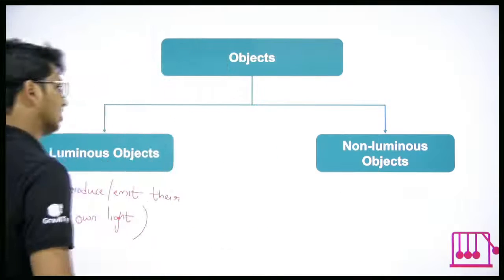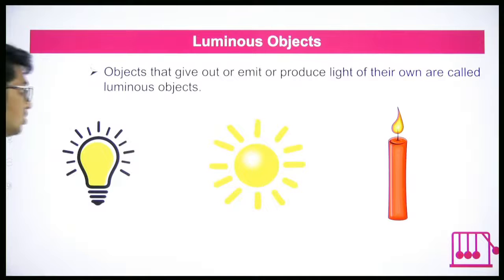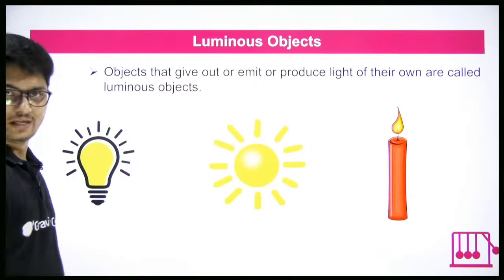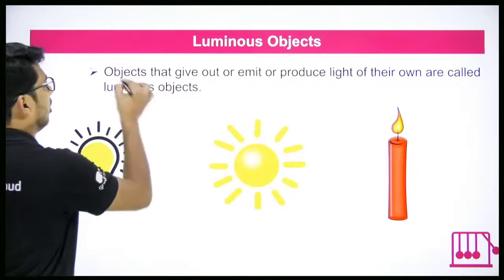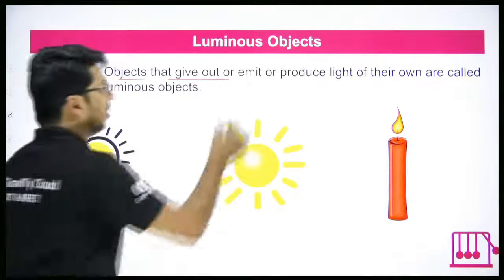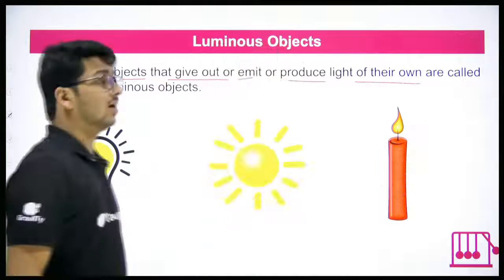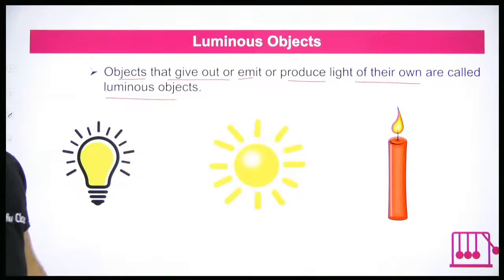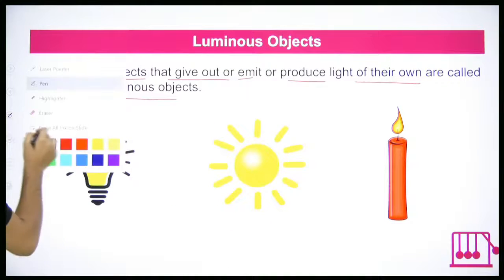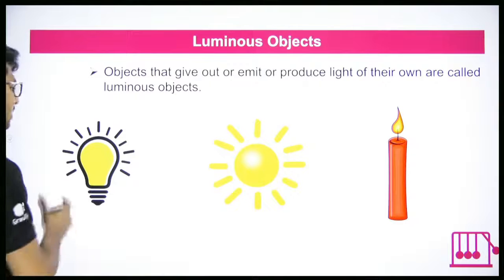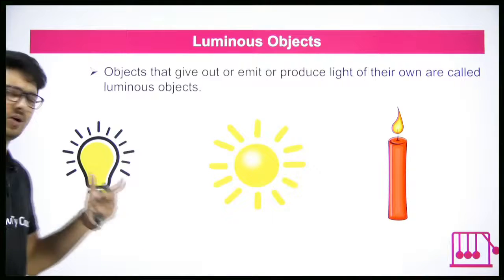Okay, I'll go into them in much more detail. We'll go into a few examples also. So first we'll go into luminous objects. Look at this. Objects that give out or emit or produce light of their own are called luminous objects. They produce their own light. Example, bulb will produce its own light.